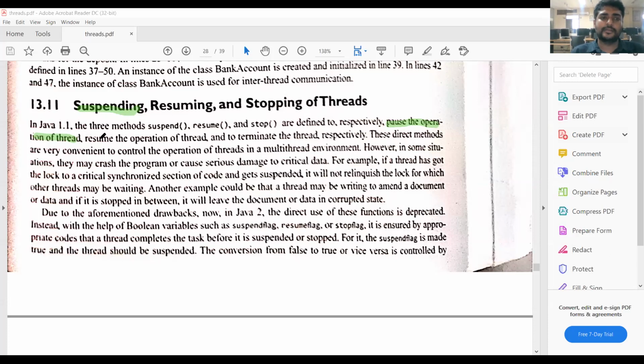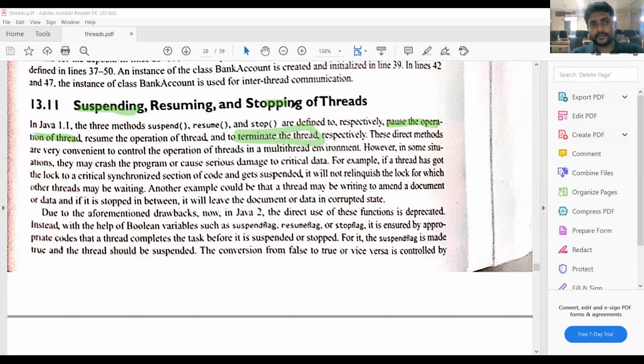Next, resuming. After stopping, T1.resume means T1 will resume its operation. Next, stopping. Stopping means termination of the thread. There is a difference between stopping and suspending. Suspending means there is a possibility of re-execution. Stopping means that is the end of the thread.